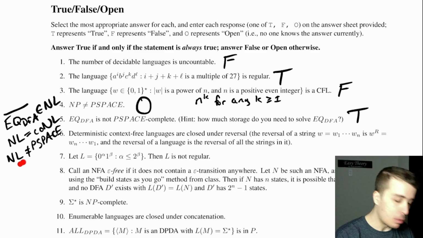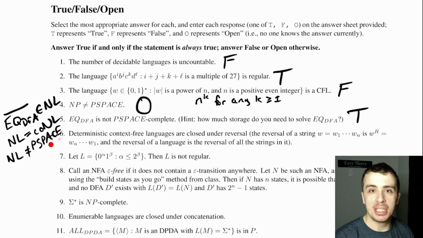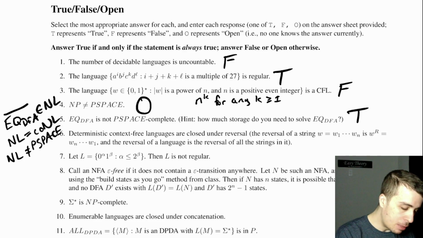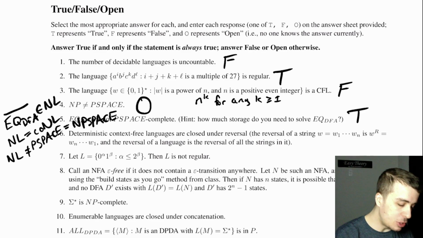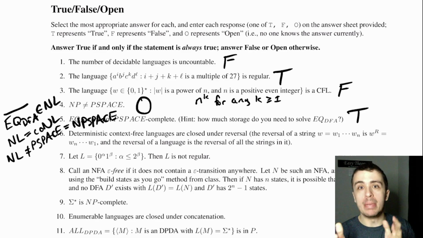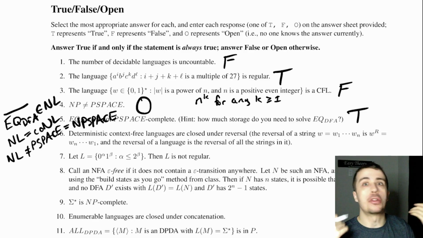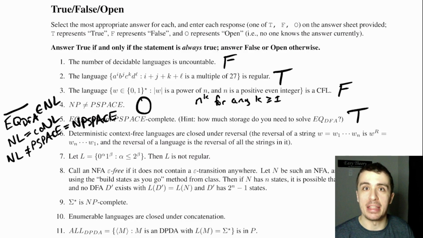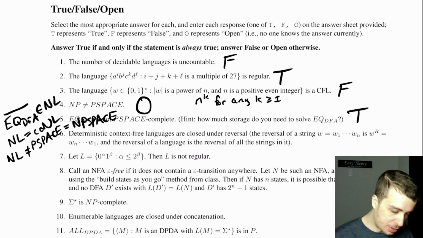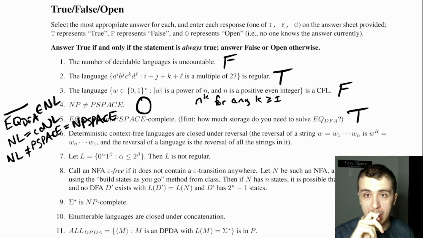Well, you can say, well, this is non-deterministic log space, this is deterministic, but a result of Savitch's theorem says that PSPACE is equal to NPSPACE, which says that the deterministic version is equal to the non-deterministic version. And there's something called the non-deterministic space hierarchy theorem, which also holds in the exact same way. Okay, so that one is true, which is actually pretty surprising.